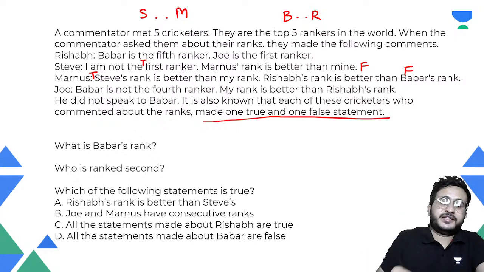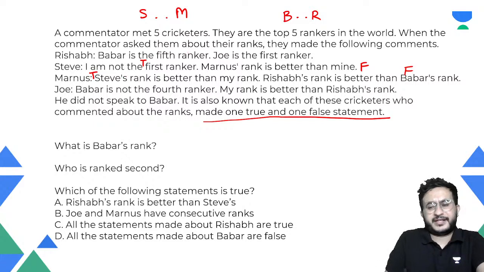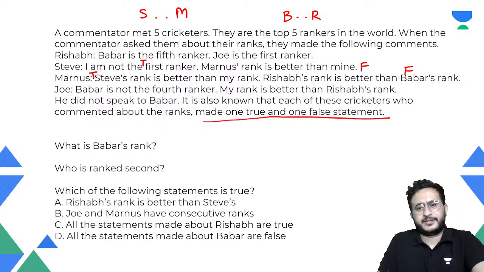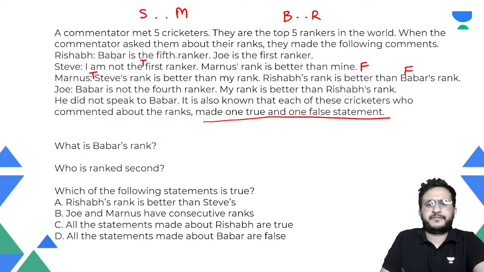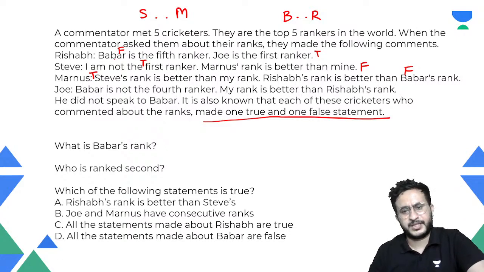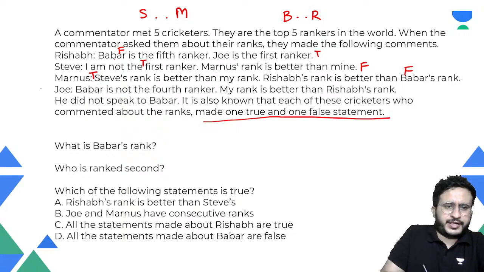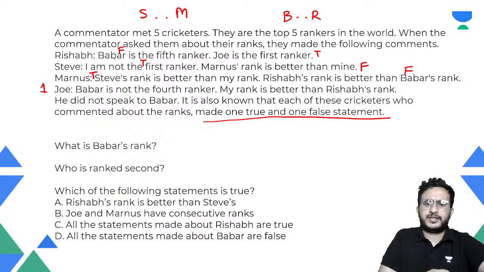Now read this first statement by Rishabh. Rishabh is saying Babar is the fifth ranker. Okay? We just now said that Babar is better than Rishabh. Babar Rishabh से better है. Now how can Babar be fifth? Because there are five players, right? So Babar cannot be fifth. So this is false. If this is false, this will be true. ठीक है? ये false है तो ये true होगा. So Joe is the first ranker. So Joe की rank 1. ठीक है?